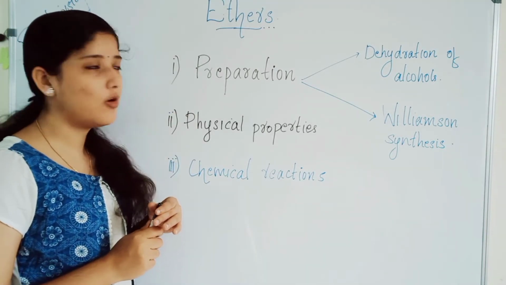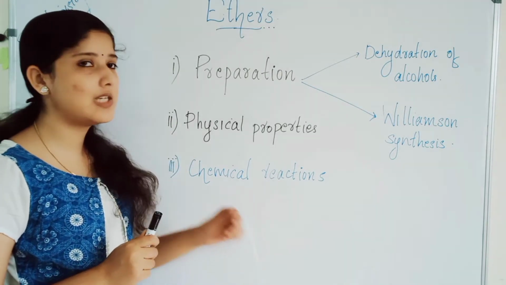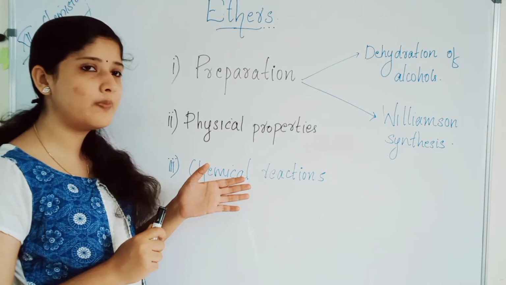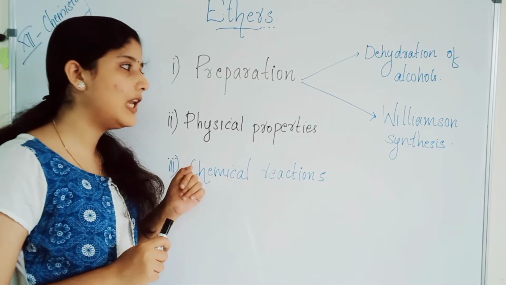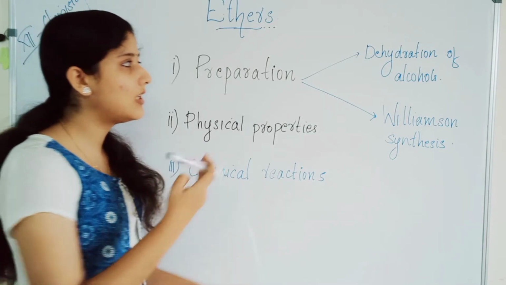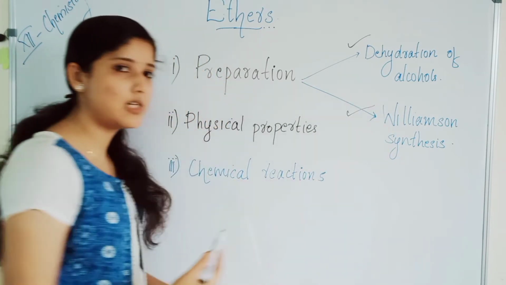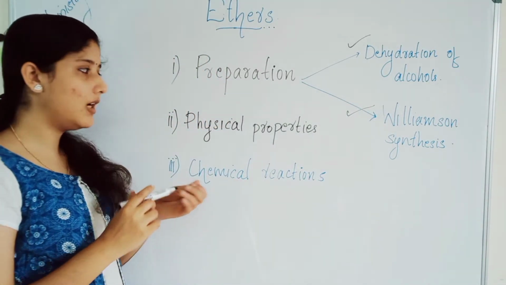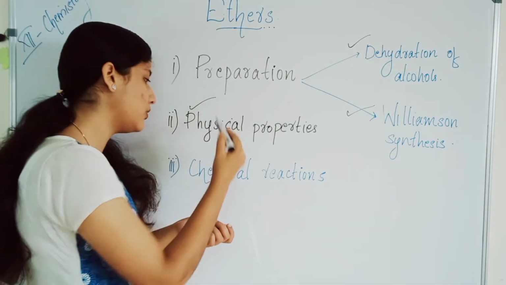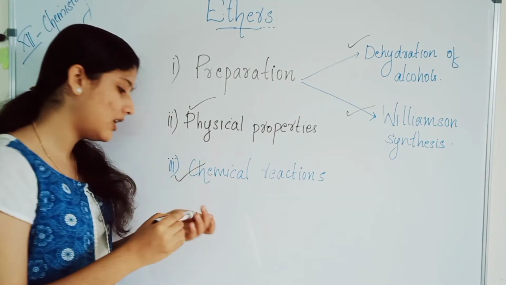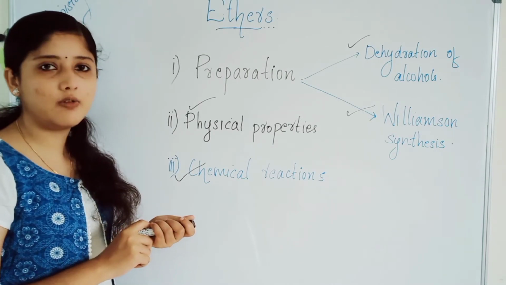We are going to study mainly two methods for the preparation of ethers. First is dehydration of alcohols, and the second important name reaction or synthesis is Williamson synthesis. These are the two main methods of preparation of ethers we will study in this chapter. We will also deal with boiling point, melting point, the physical properties of ethers, and the chemical reactions that ethers undergo. These are the three topics we will deal with today.